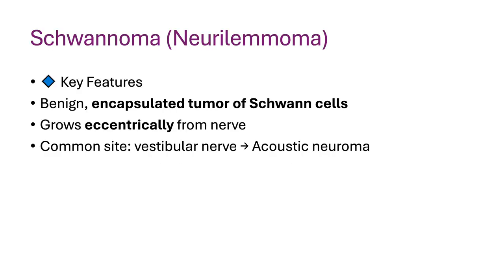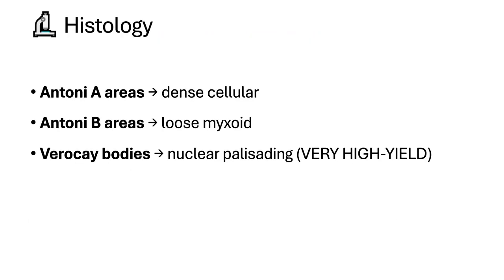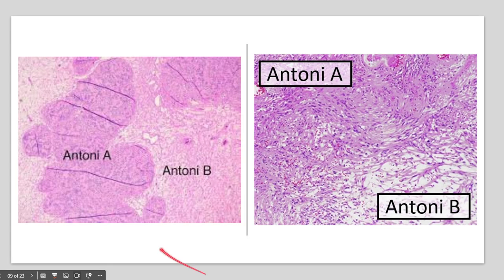Now let us discuss the histology of these schwannomas. Focus on this slide. In this slide, you can see a dark area and a light area. This dark area, which is hypercellular and stained well, is known as Antoni A areas. And these areas, which have a low number of cells and a loosely arranged myxoid stroma, are called Antoni B areas. So these two areas are seen in schwannoma.